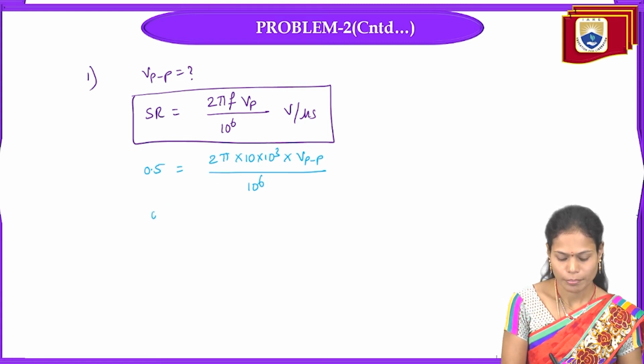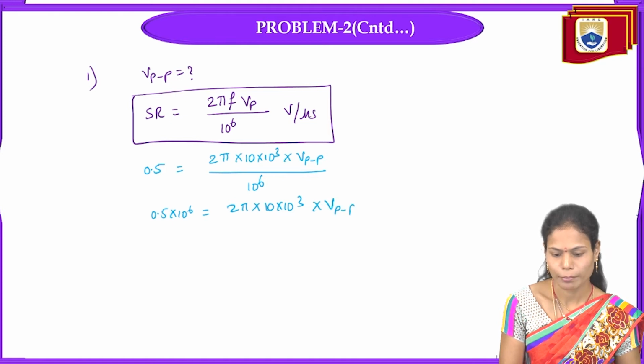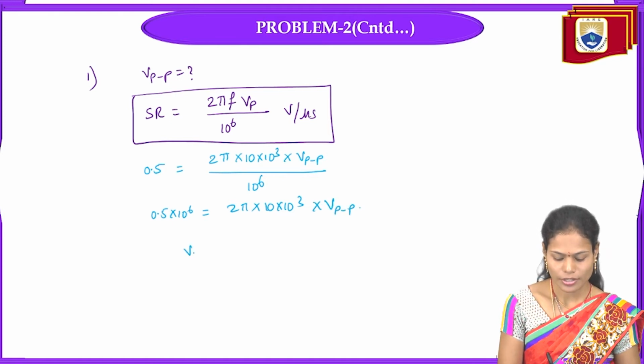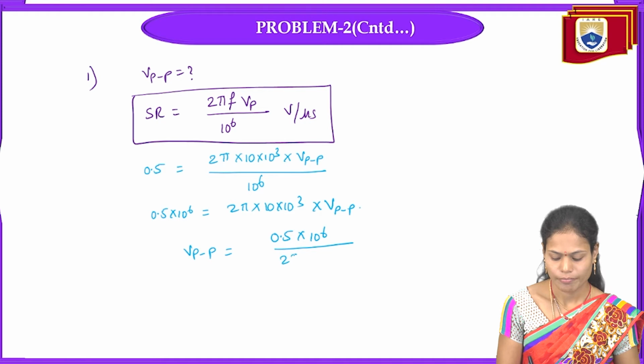So here 0.5 into 10 power 6 is equal to 2 pi into 10 into 10 power 3 into V peak-to-peak. From this I can write the V peak-to-peak value as 0.5 into 10 power 6 divided by 2 pi into 10 into 10 power 3.